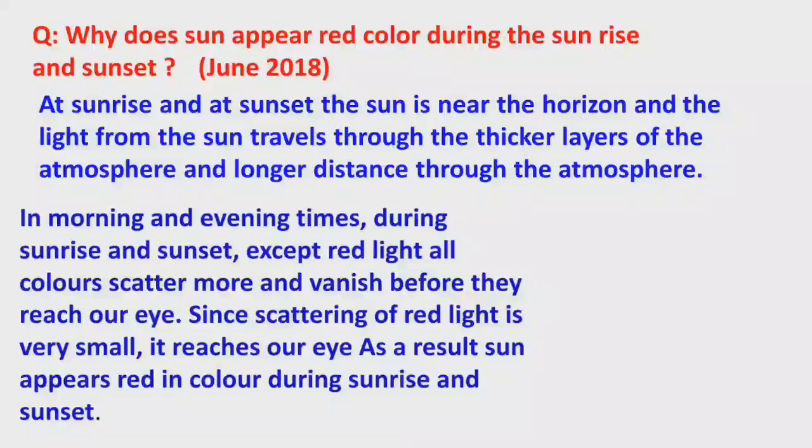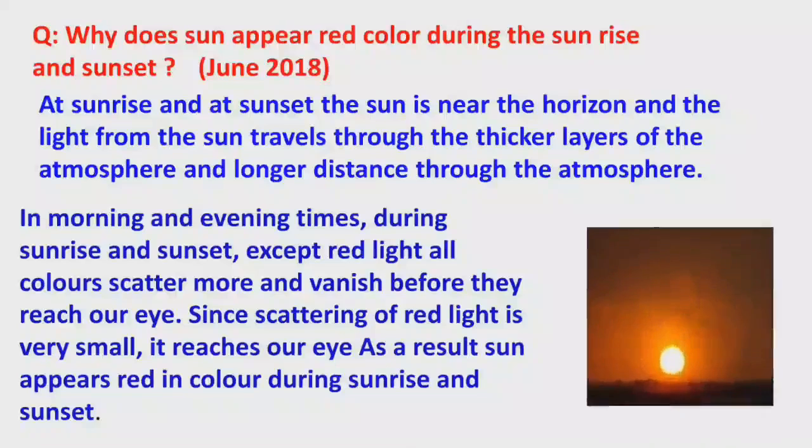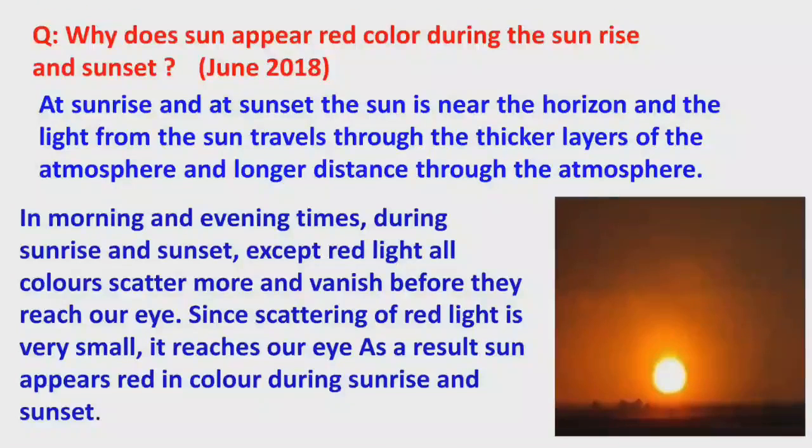Here sunlight has to travel a longer distance during sunrise and sunset. So all the colors undergo scattering and vanish before they reach our eye. Since scattering of red light is very small, it reaches our eye without scattering. As a result, the sun appears red during sunrise and sunset.